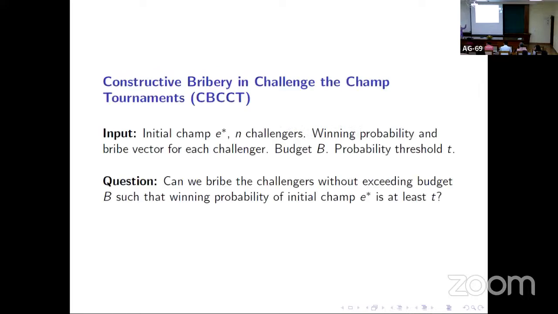The sequence is fixed. Different sequences lead to different outcomes in general, but we will see that it has applications in other settings also, and that here the sequence does not matter because ultimately E star wants to beat everyone with high probability. So it does not matter if he is competing with E1 in the first round or E2. In general in challenge the champ, the order of the challenges matters, but in this setting, it does not matter.